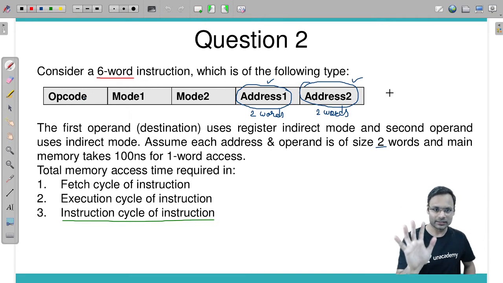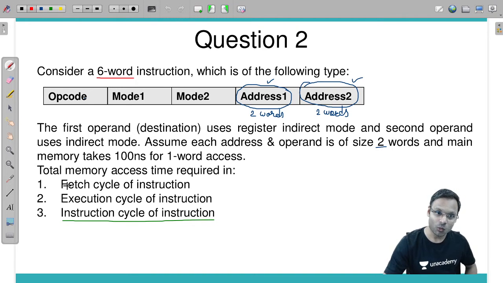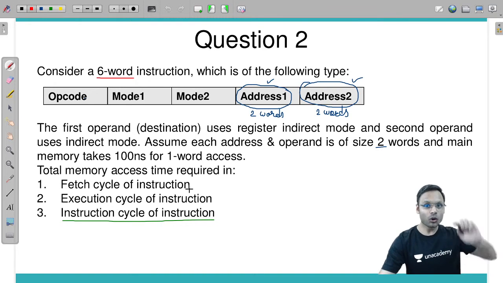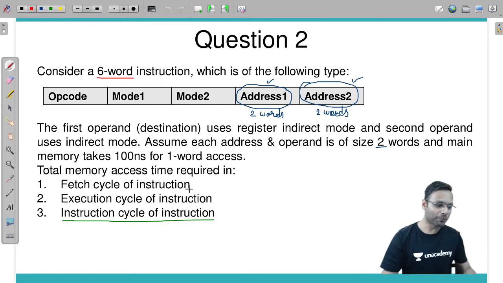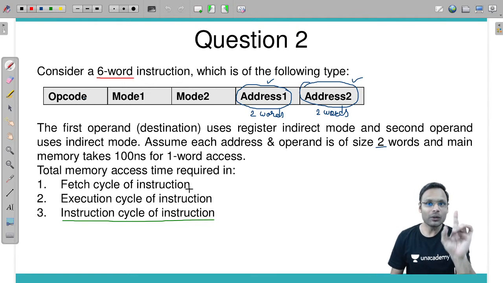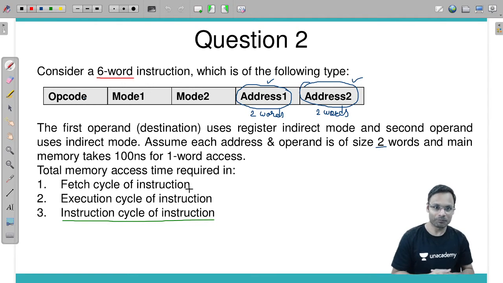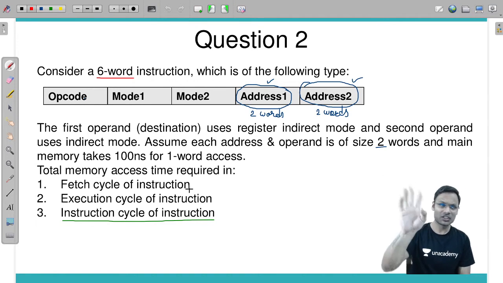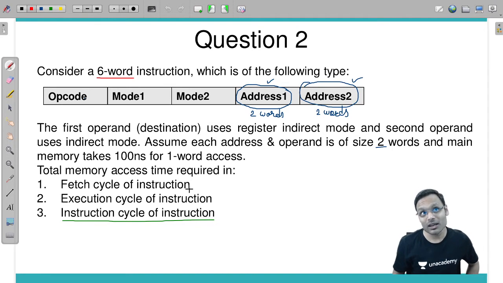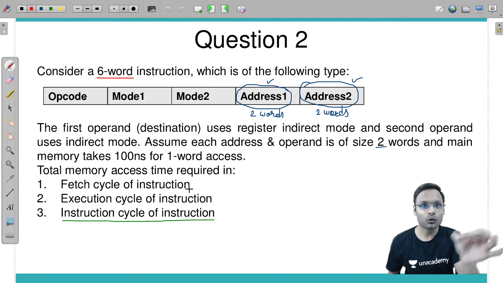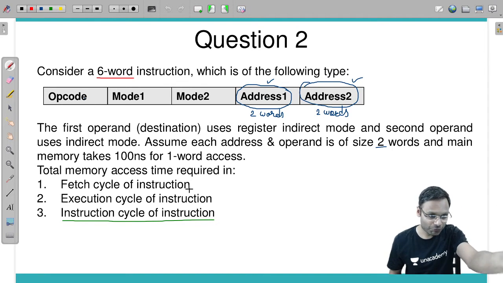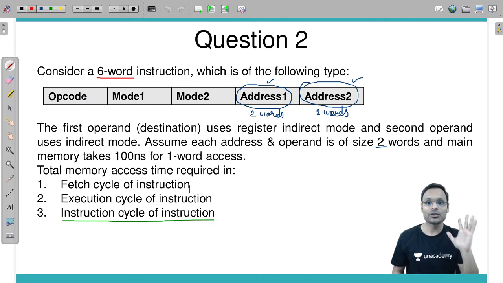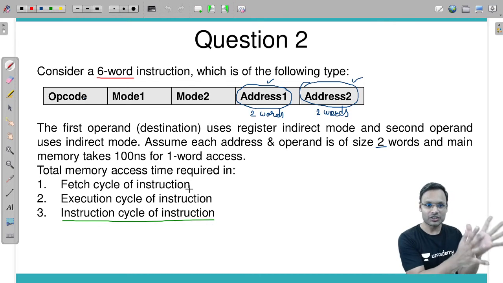Now look at this. What is asked in the question? कि total memory access time required in the fetch cycle. So how exactly you will approach such questions? You will approach such questions in a reverse way. What is asked? Fetch cycle of instruction. Fetch cycle of instruction means instruction fetch. In instruction fetch, what do I do? I copy the instruction from memory to the CPU's instruction register. This is the instruction fetch.